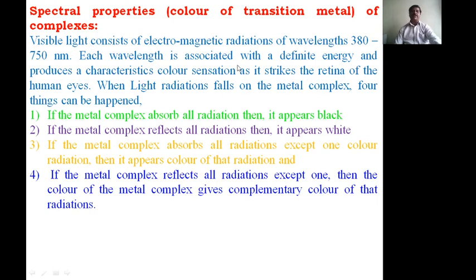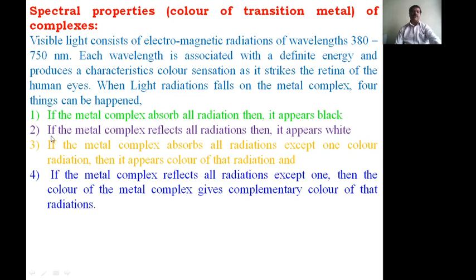Each wavelength is associated with a definite energy and produces a characteristic color sensation as it strikes the retina of the human eye. When light radiation falls on the metal complex, 4 things can happen. First, if the metal complex absorbs all radiation, all 7 colors, then it appears black. That is 100% absorption.